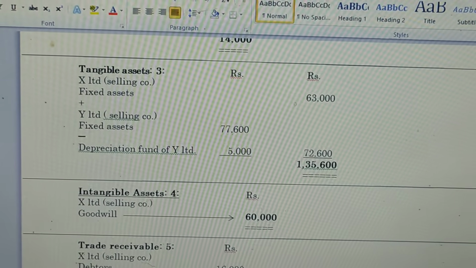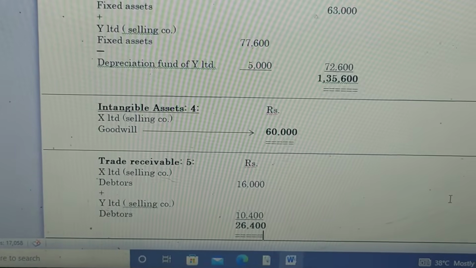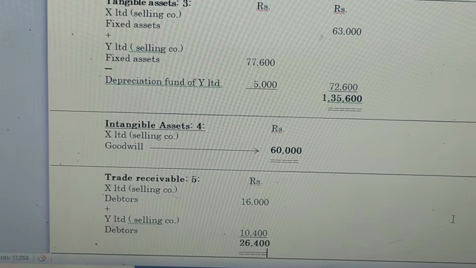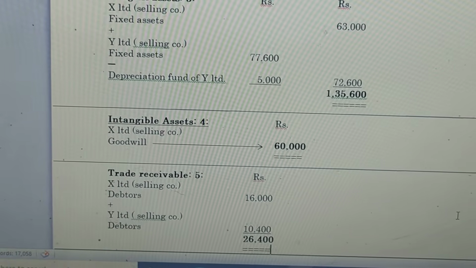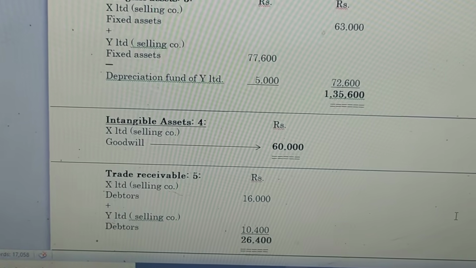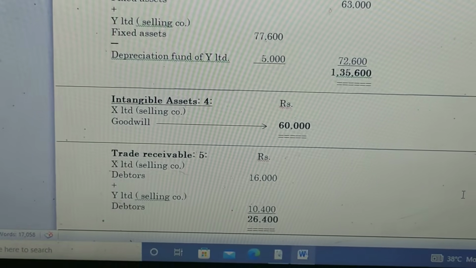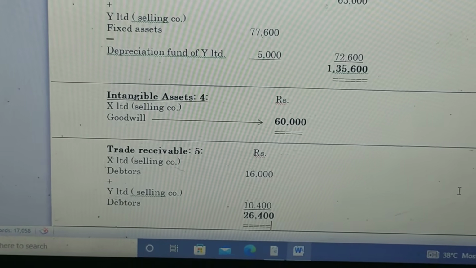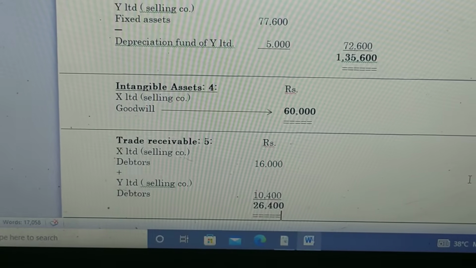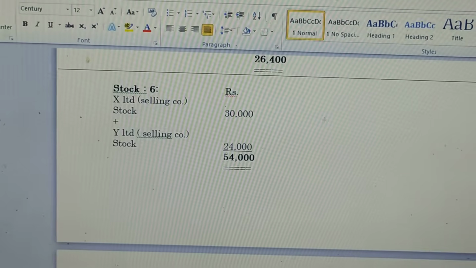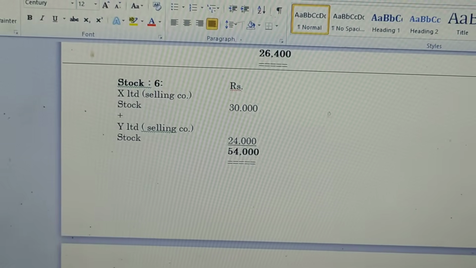And note number 4 is intangible assets. Under the intangible assets, we have to mention goodwill of X Limited, 60,000. There is no value for Y Limited, so 60,000 is the total of intangible assets. And note number 5 is trade receivable. The debtors of X Limited are 16,000 plus the debtors of Y Limited 10,400, so the total trade receivable is 26,400. And note number 6 is stock. The stock of X Limited is 30,000 and the stock of Y Limited is 24,000. The total stock is 54,000.